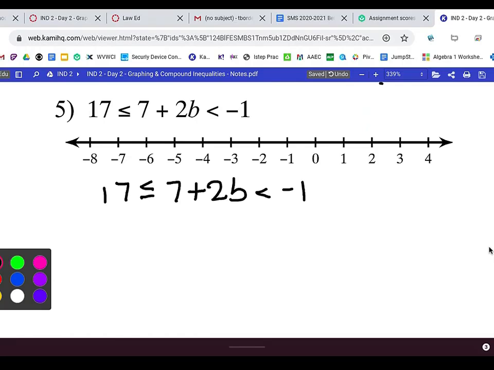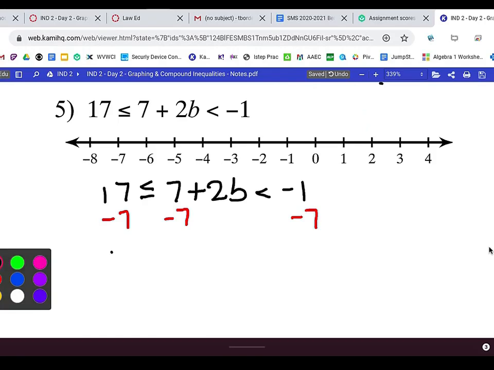And if you see where your inequality signs are, that's where your columns would be. So that middle section in between the 2 inequalities is considered 1 column. And in that middle section, we need to do some work to get b by itself. So we have a 7 in there, and we have a 2 in there, and we need to get both of those off of there. The 7 is attached with addition and subtraction, so that's the first thing we move. So we minus 7 from the middle. And if we do that to the middle, we do it to the outside on both sides, because all 3 get the same treatment.